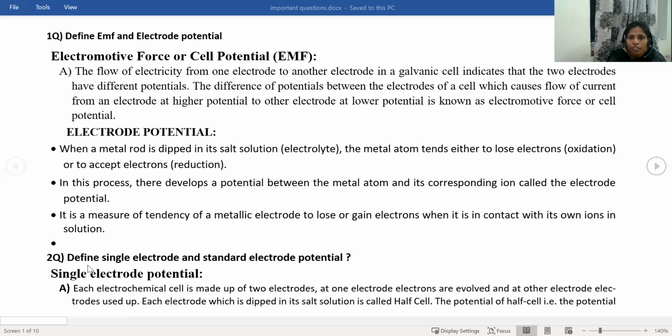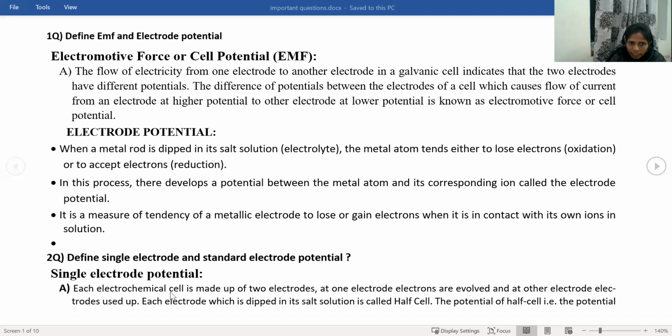And the next question is: define a single electrode potential and the standard electrode potential. Whatever we have seen in electrode potential, the same will be there in the single electrode potential also. But let us see clearly what single electrode potential is. Single electrode means either the anode or the cathode.